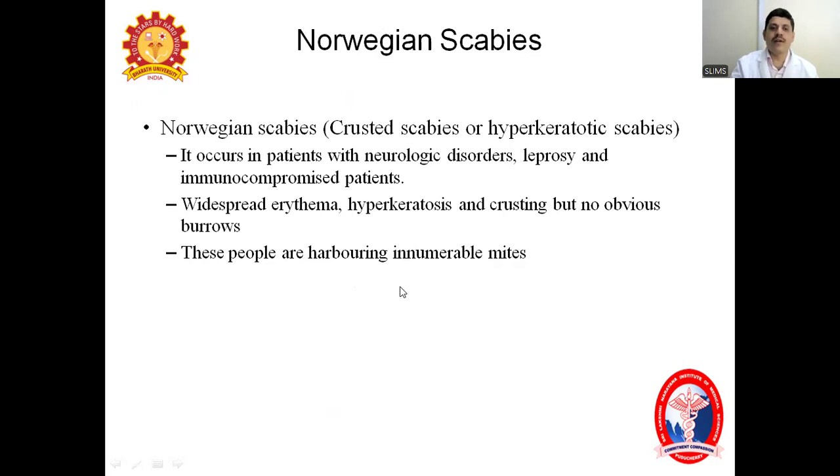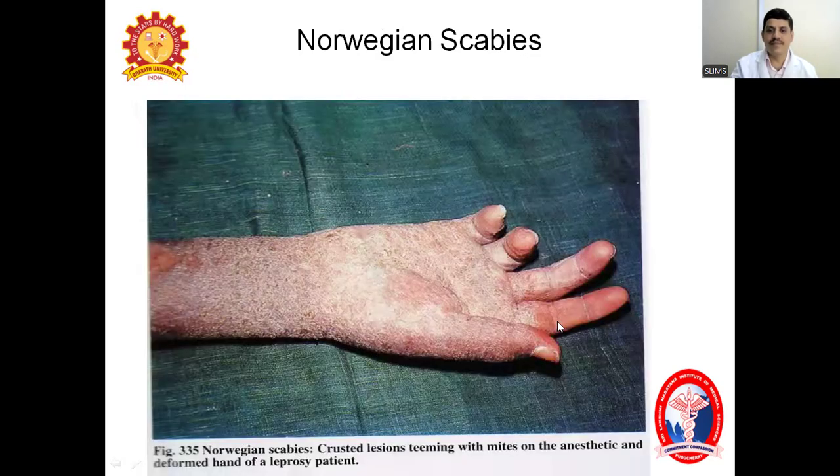In these patients, the number of mites is a very, very important point. You can see innumerable mites. It may be 1 million sometimes. Usually in an immunocompetent patient, you will see 10 to 12 mites, meaning female mites. In Norwegian scabies, due to less immunity or no immunity, there will be uncontrolled multiplication of the mites. You can see even 1 million mites, innumerable mites, in these patients.